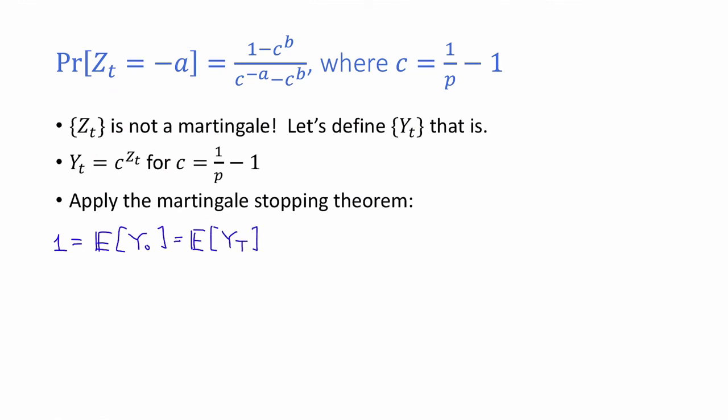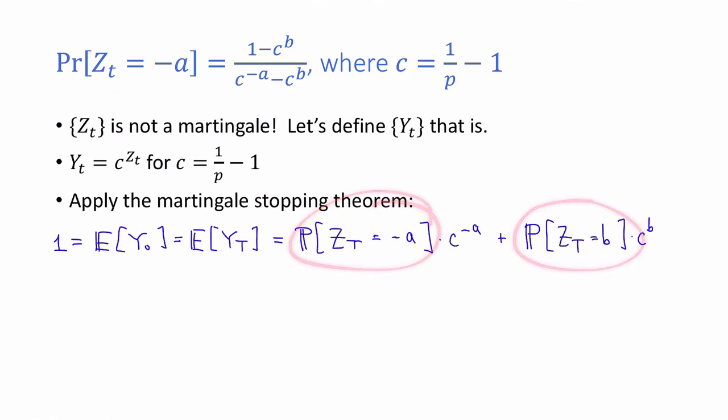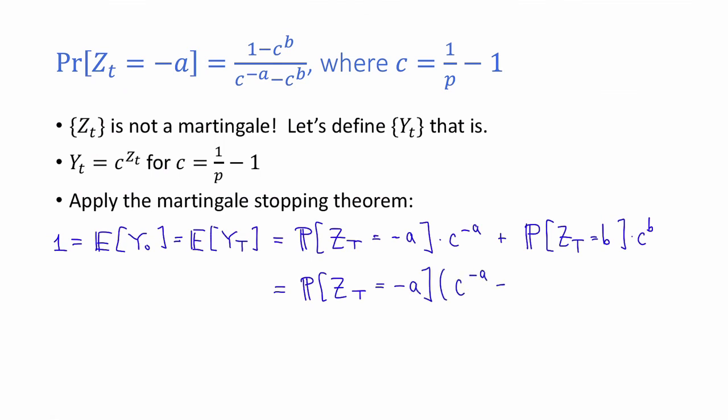Well, by the definition of the expectation, and also of the y's, this is the probability that z sub capital T is equal to minus a times c to the minus a, plus the probability that z sub capital T is equal to b times c to the b. And simplifying this, in particular using the fact that this is equal to 1 minus that, this is equal to the probability that z sub T is equal to minus a times c to the minus a minus c to the b, plus c to the b.